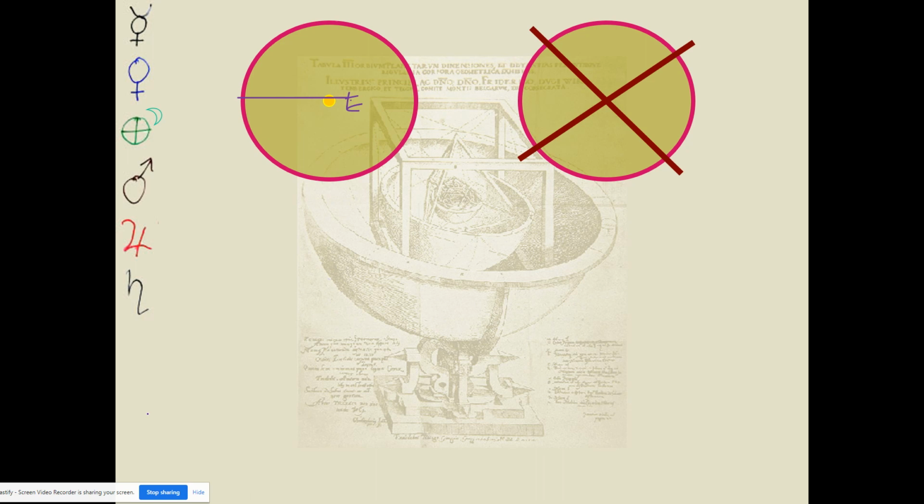One of his predecessors, Tycho Brahe, was a very precise scientist that took precise measurements. And when he did this, he realized that not everything was going around in a perfect circle. In fact, some of the planets seemed to go faster and slower at different times. And maybe they didn't go in a perfect circle, but they went in odd paths. And he came up with some odd types of solar systems in which there were epicycles.